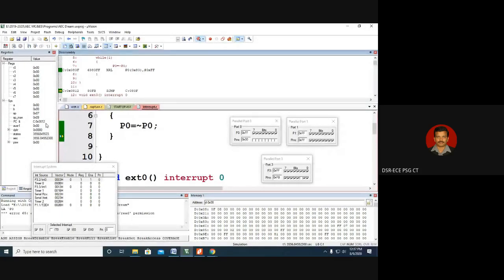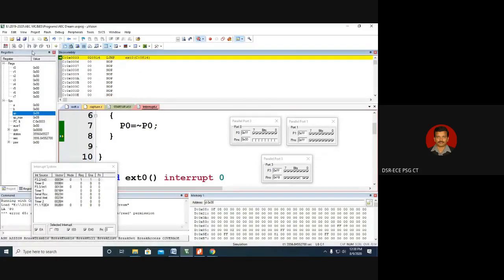So once again I repeat, interrupt has occurred. It has executed one line of code. While executing one line of code in the main routine, it will check for interrupt. Yes, there is an interrupt. Because there is an interrupt, it will jump to the interrupt service routine by pushing the return address onto the stack. This is the return address, 812. 812 will be pushed to the stack by incrementing the stack pointer twice, and the program execution will go to 0003, which is the vector location for external interrupt 0, because external interrupt 0 has occurred. Let me execute that and show you.